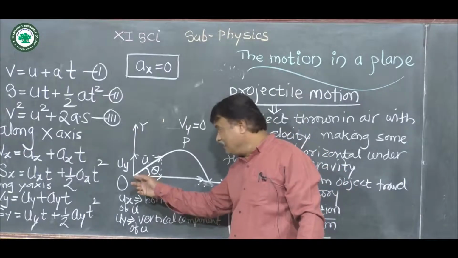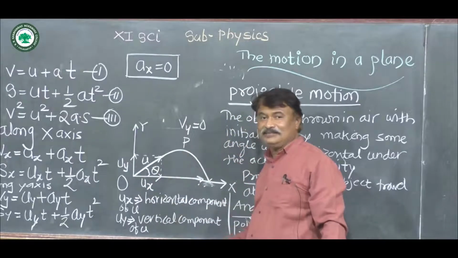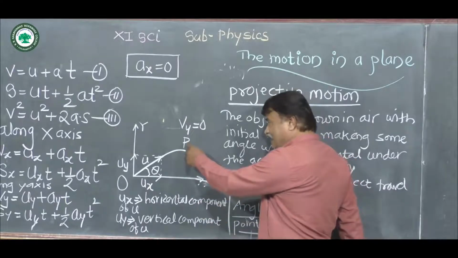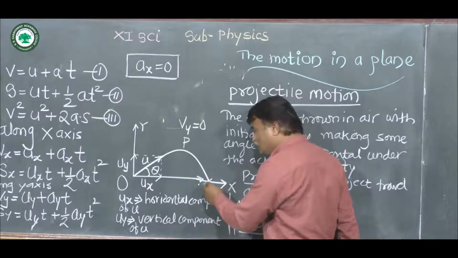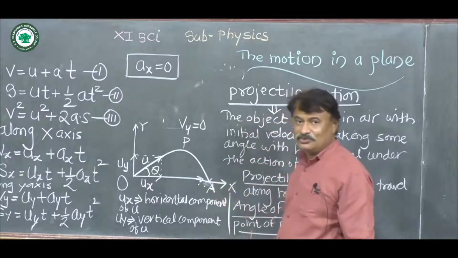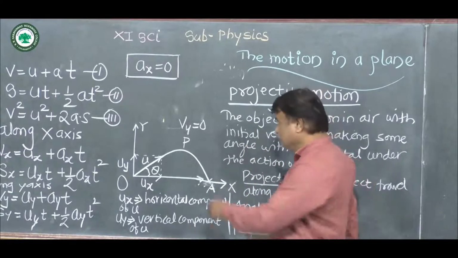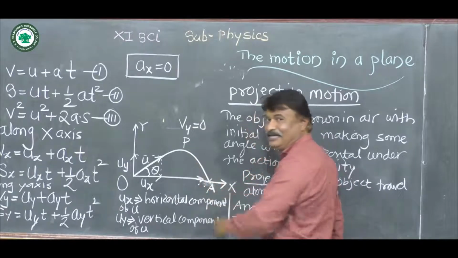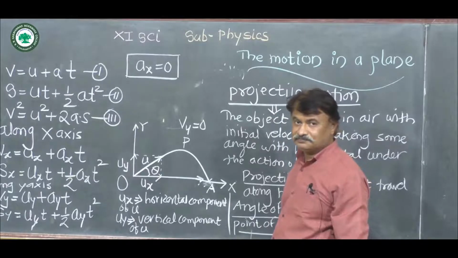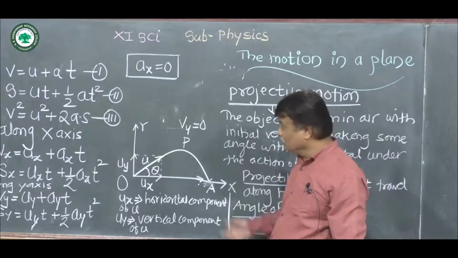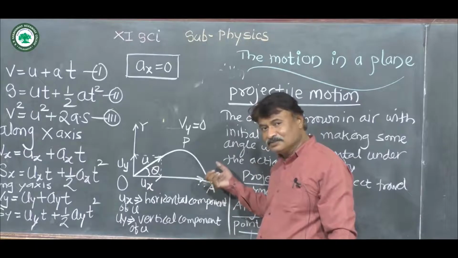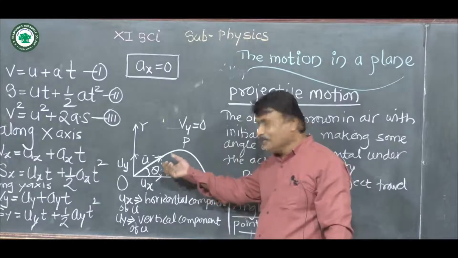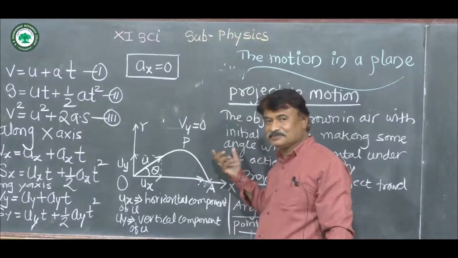Now when particle is moving from ground surface to maximum height, its velocity continuously goes on decreasing. And when it is moving from maximum height to the ground again, this point is called A, on the ground, then its velocity again goes on increasing, towards the point A it will become maximum. So during this motion, horizontal component remains constant, vertical component goes on changing.